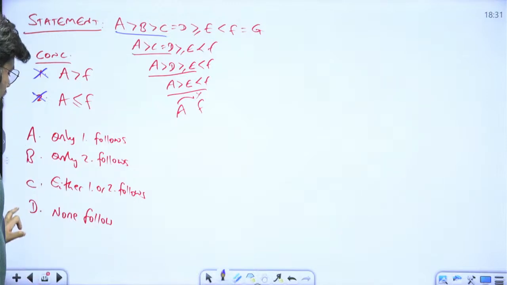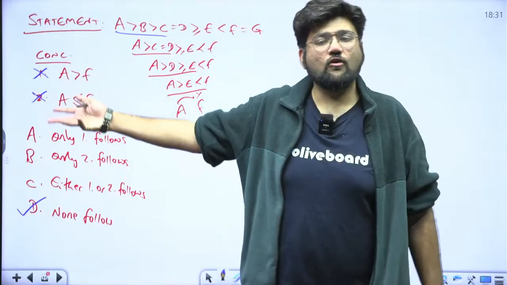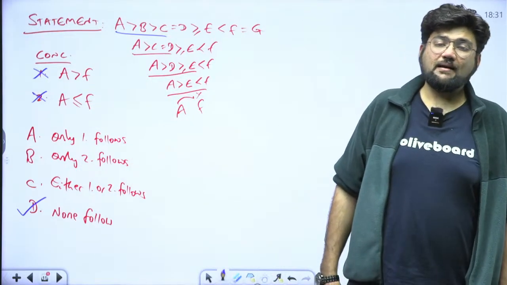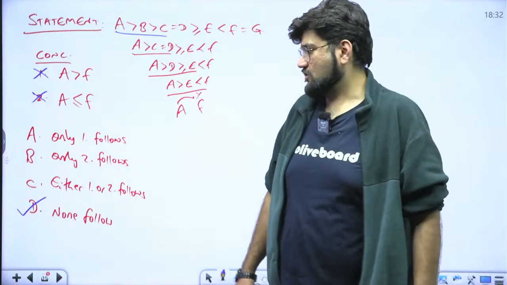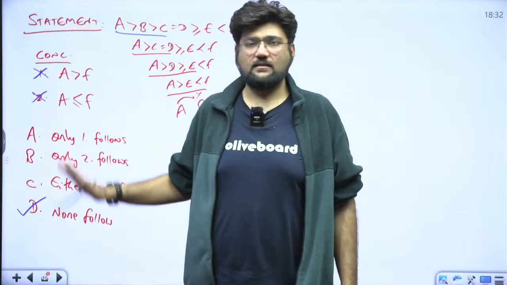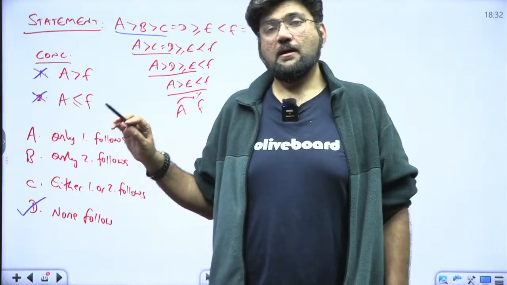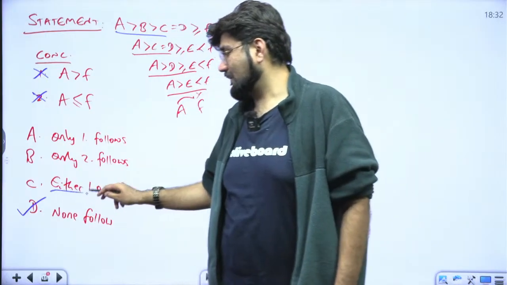So technically what is my answer? My answer will be none follow. They are both not following. So none follow is my answer. Right? But in these cases, always look at the options. If option C was missing, then none follow would have been the correct answer. No, I wouldn't take any points away. But since we have options present here, that is, if you have the option of either or, you have to